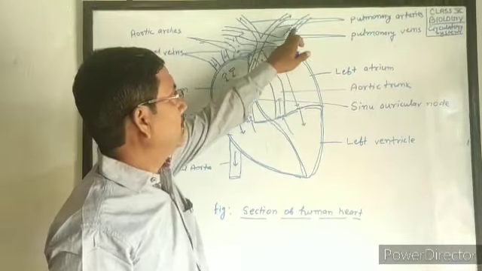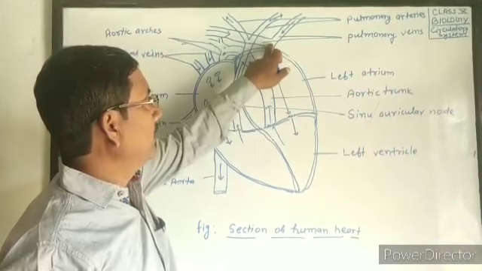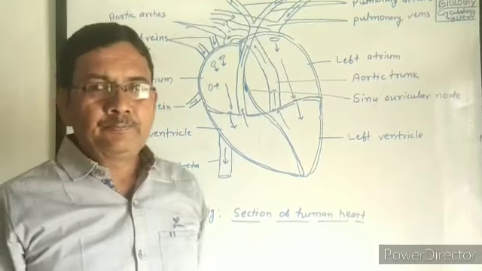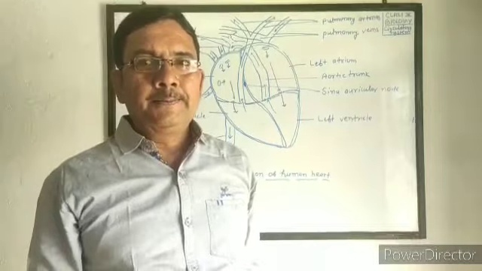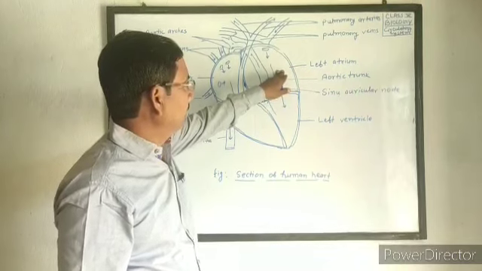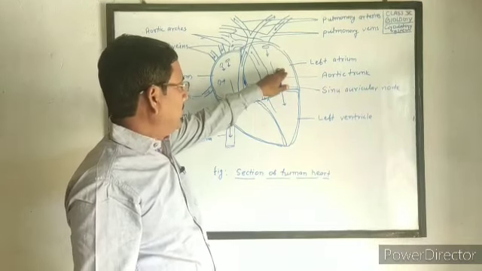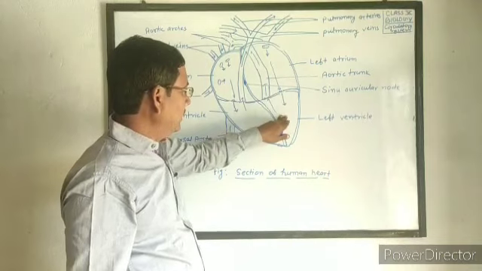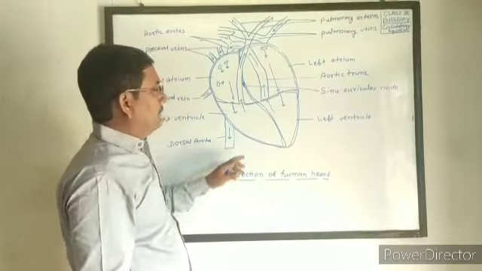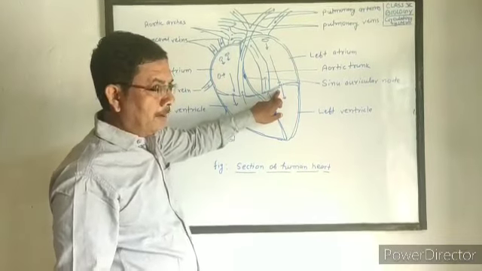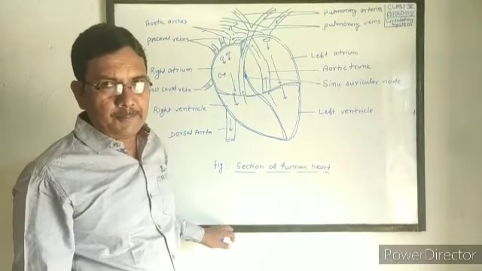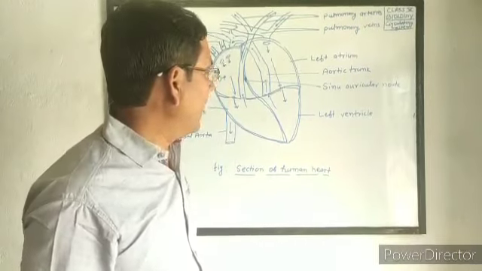The right pulmonary vein and left pulmonary vein join before opening and open into the left atrium. That means the left atrium receives oxygenated blood from both lungs. Now this oxygenated blood from the left atrium goes to the left ventricle, and the opening is called the left AV aperture, guarded by the left AV valve.